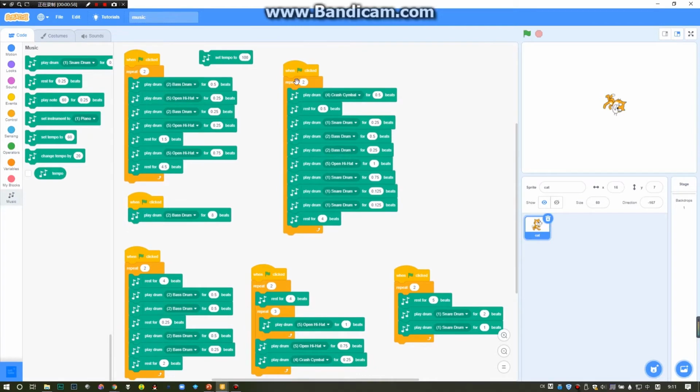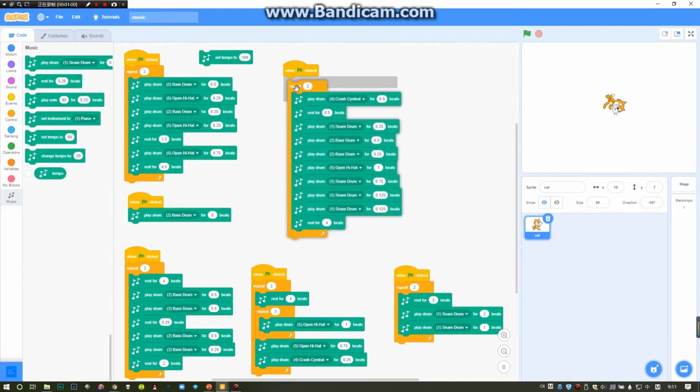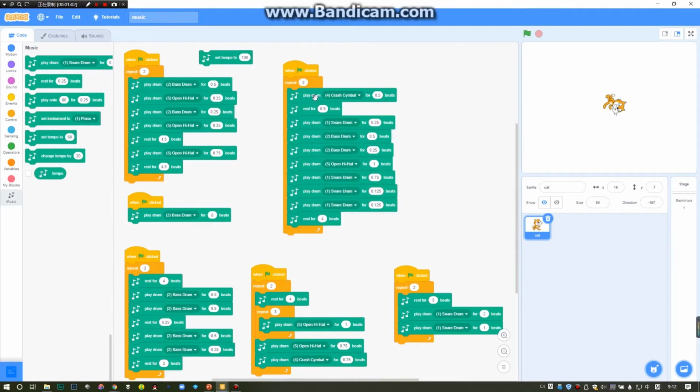As you can see, I have used the repeat block, and used different drums by using the music section. Let's listen to it, shall we?